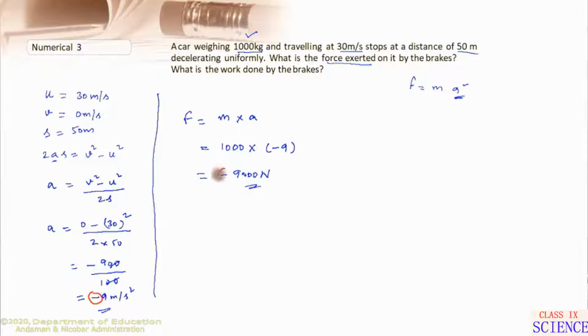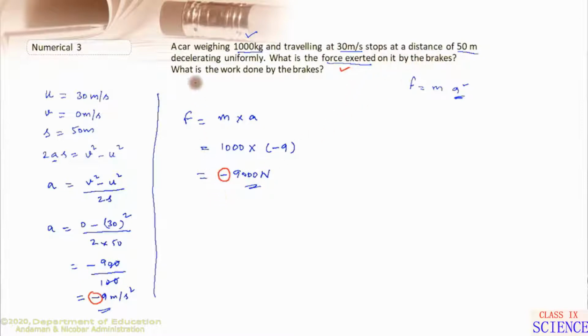Once again we got minus. This minus sign indicates that the force applied will be in the opposite direction. That means the brakes are applied. As a result of this, the motion takes place in the opposite direction, right? So the direction of motion and the applied force are in opposite directions. This way we can understand the minus sign here. So minus 9000 Newton of force will be exerted by the brakes.